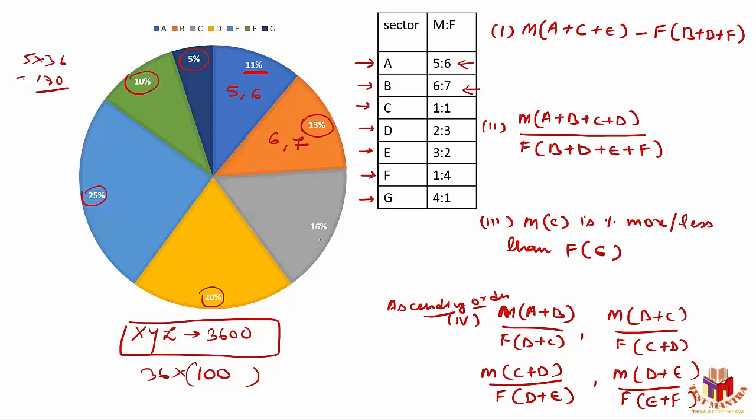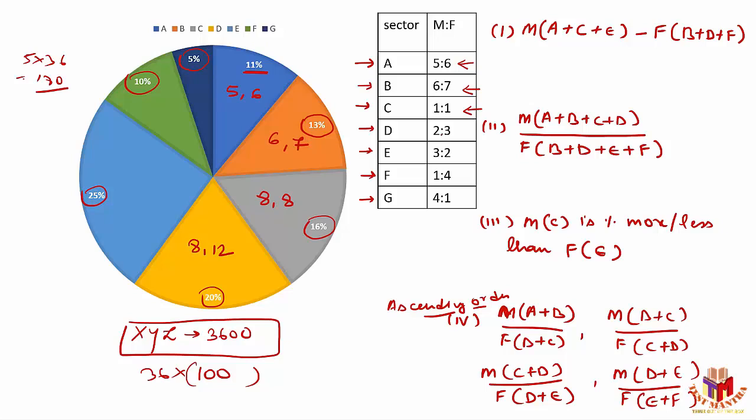So first thing is I'll find out how many males and females are there with respect to my own assumption. Now let's talk about sector C. It has to be 16 people there. And in sector C, males and females are equally distributed. 1:1 is the ratio available. That means I can say 8 males and 8 females will be there. I can just mark it. So I'll find out all these values and then I'll work on something else. Now next one, let's try to find out. 20 people are there in sector D, which is divided into 2 parts in the ratio of 2:3. So that means it's how much? 2 plus 3 is 5, but the figure is 20, 4 times. The values will be 8 males and 12 females.